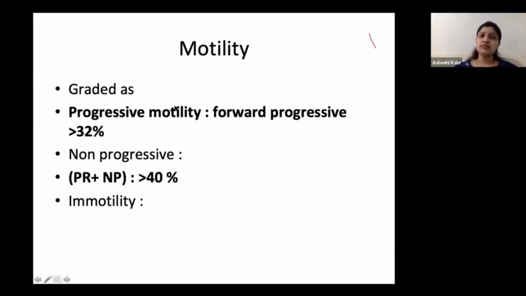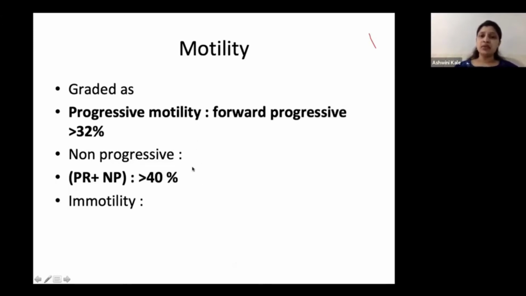A non-progressive motility is when a sperm has motility, but instead of moving forward, it just starts making rounds around itself. It moves in a circular manner, or it has a very, very low motility wherein it cannot move beyond 1 or 2 fields. So when you total progressive and non-progressive motility, the combined motility should always be 40%.